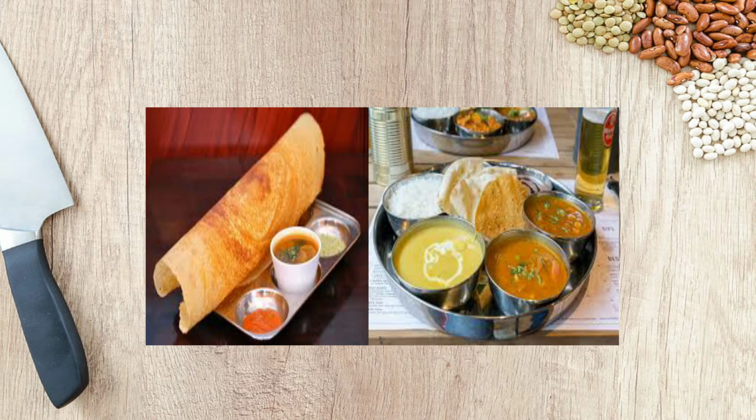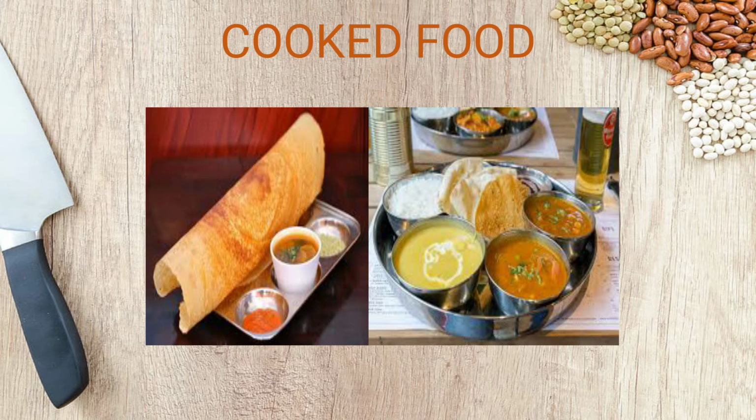Here comes the cooked food. It is more digestible. Some food items are healthier when they are cooked. They are germs free and safe to eat. But sometimes there are less nutrients present when we cook some food items. And fuel is also necessary for cooking. For example, dosa, puri, sabji, all these are cooked food.